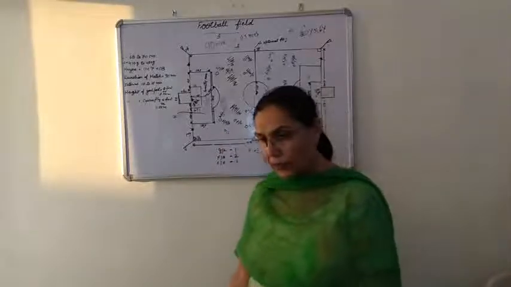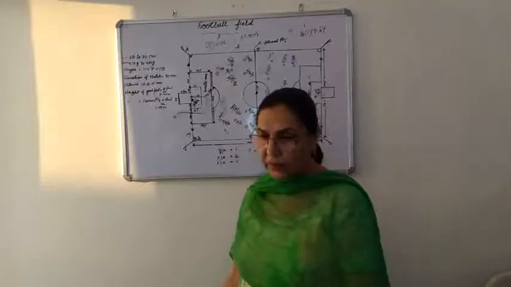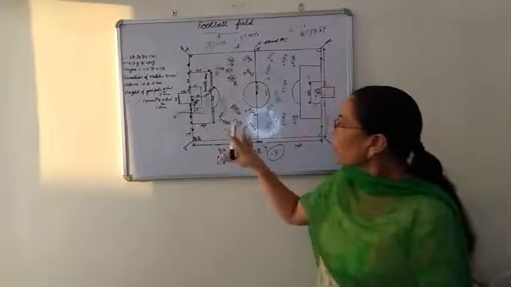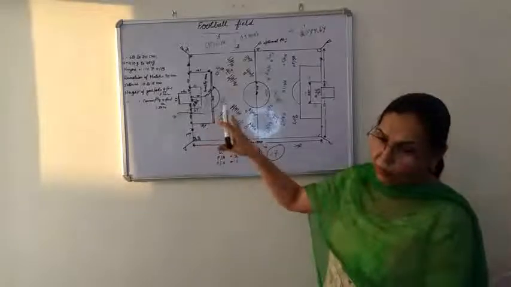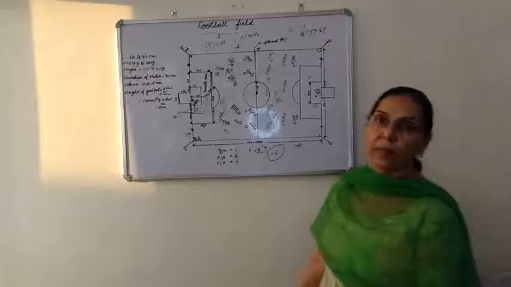A corner kick is awarded when the defenders kick the ball and send it out behind the goal line. So please keep in your mind the difference between the goal kick and the corner kick. Okay.